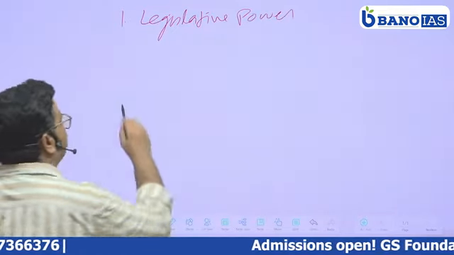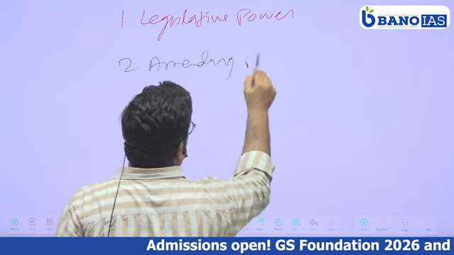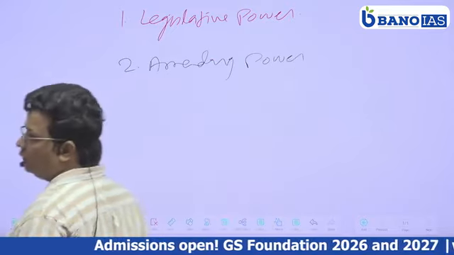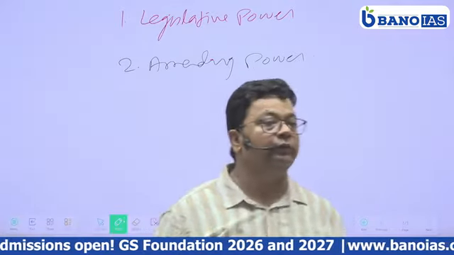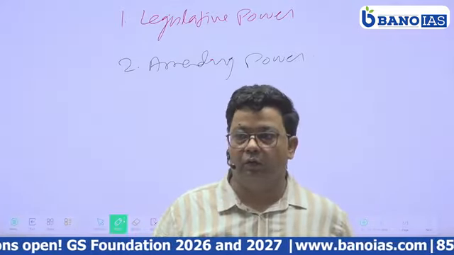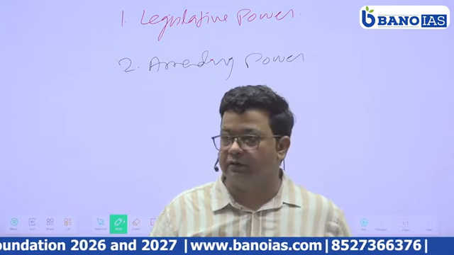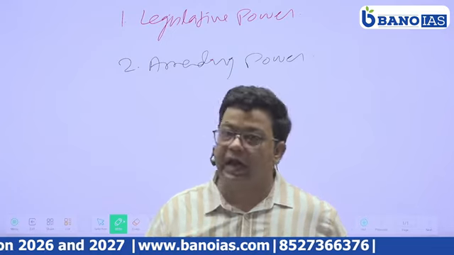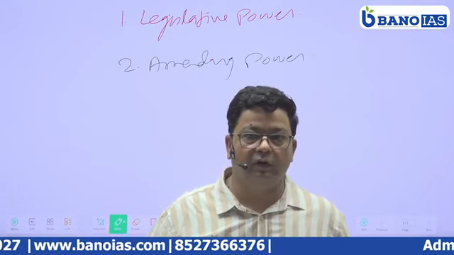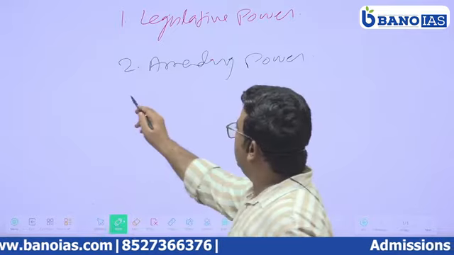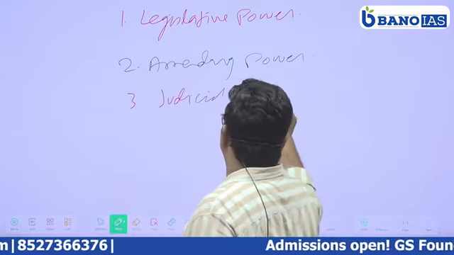Amending power, okay. Does it have a judicial power? No judicial power. Parliament does not have a judicial power. Yes or no? Impeachment, removal of judges, Supreme Court, High Court, CAG, they are removed by the approval of parliament. So they have a judicial power, though not full judicial but quasi judicial power.